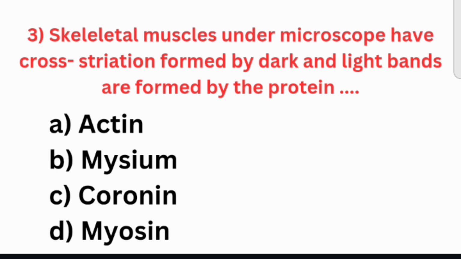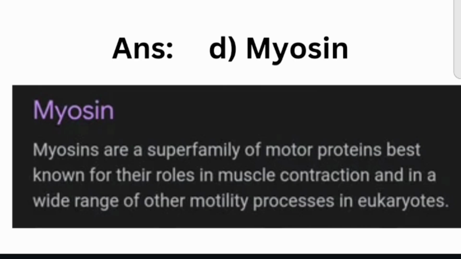Third question is, skeletal muscles under microscope have cross striation formed by dark and light bands formed by the dash protein. Option A. Actin, B. Mysium, C. Coronin, D. Myosin. Answer for the question is option D. Myosin. Myosins are a superfamily of motor proteins best known for their roles in muscle contraction and in a wide range of other motility processes in eukaryotes.